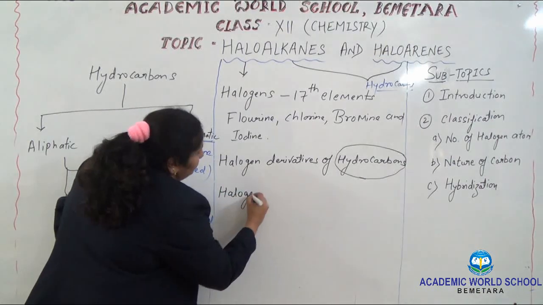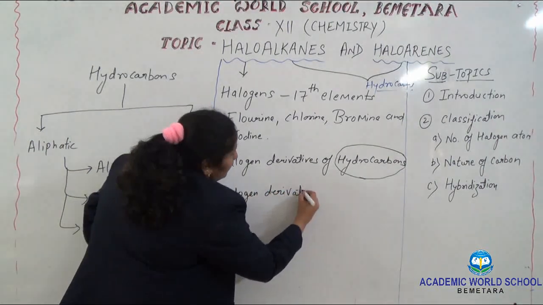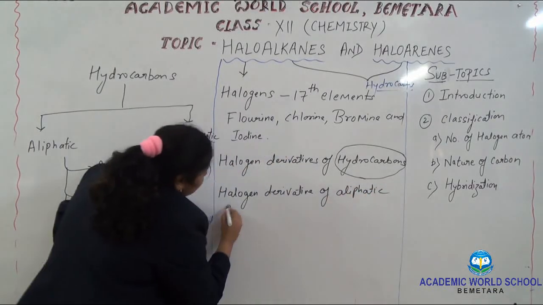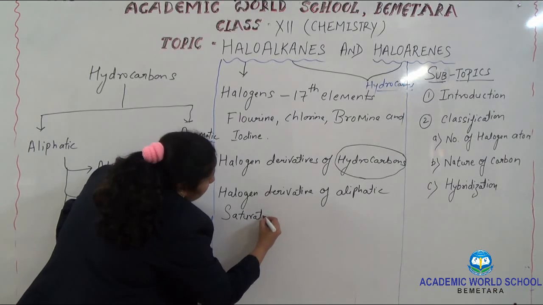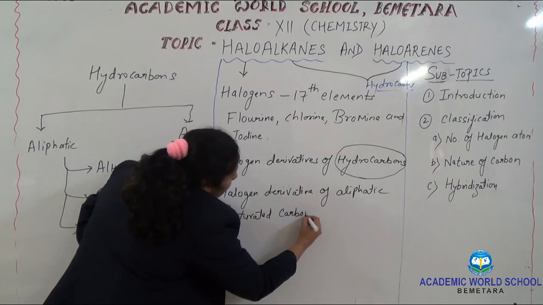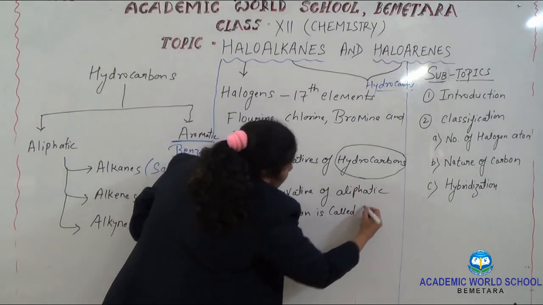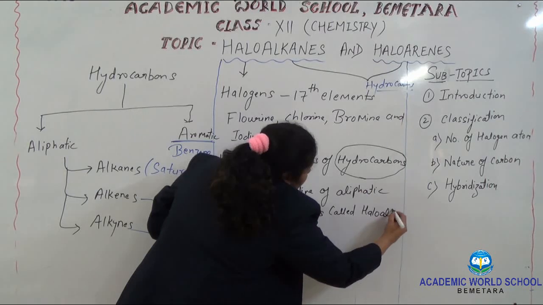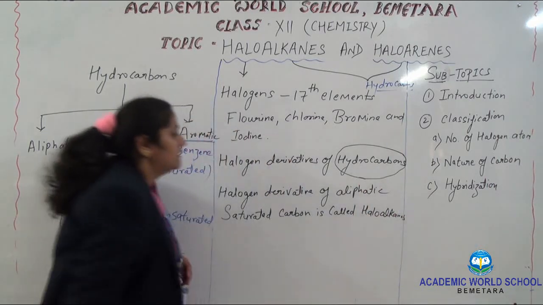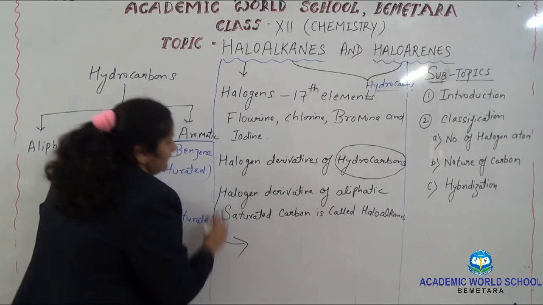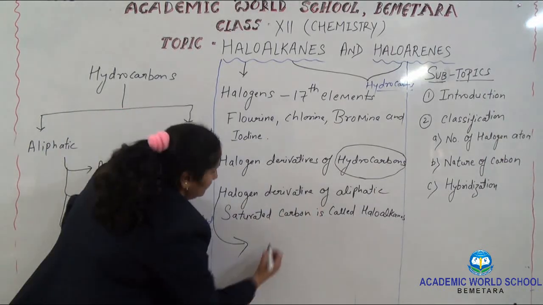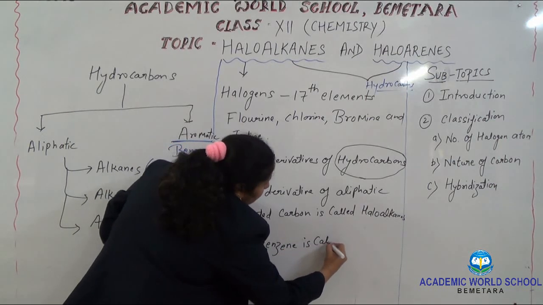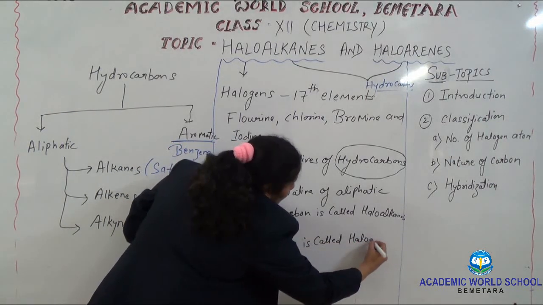The halogen derivative of aliphatic saturated carbon is called haloalkanes. And similarly, the halogen derivative of benzene is called haloarenes.